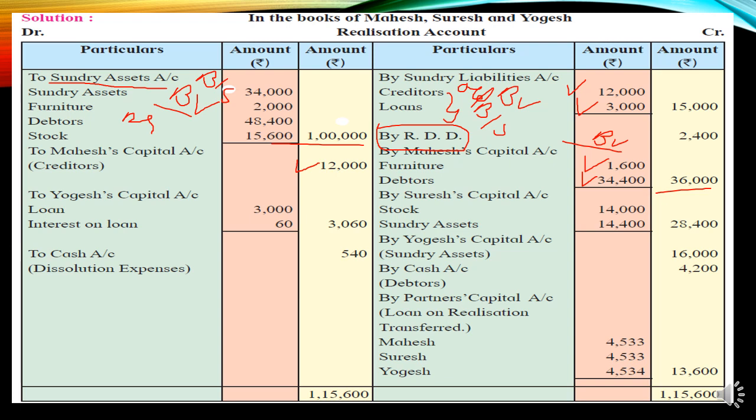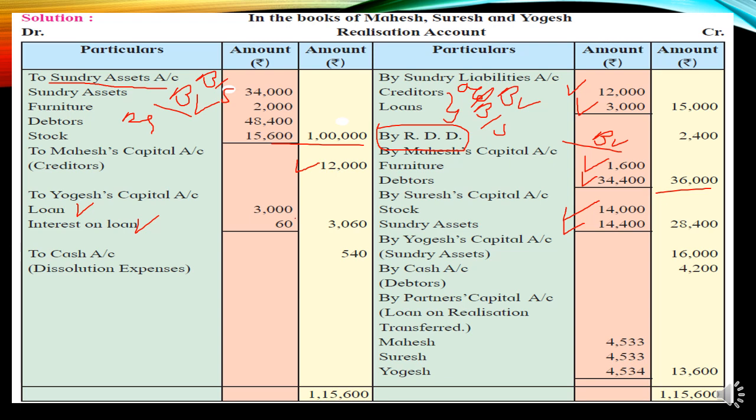Okay. After that, what information is given? That Suresh is taking stock at 14,000 and remaining sundry assets at 14,400. Okay, so that will be recorded. The entry will be Suresh capital account debit to realization account. After that, Yogesh has decided to pay the loan along with the interest. So it is a liability. So the entry will be realization account debit to Yogesh capital, 3,000 and 60,000.